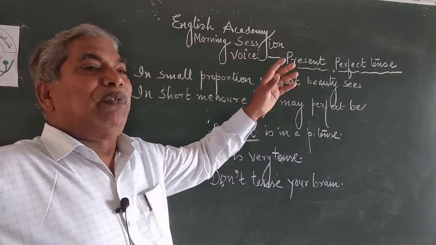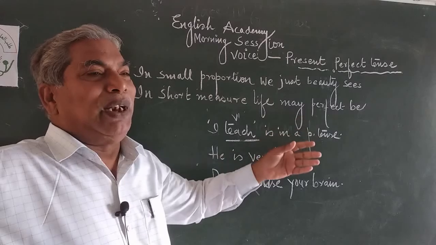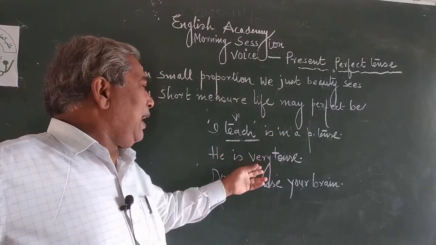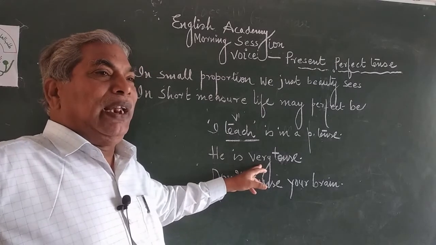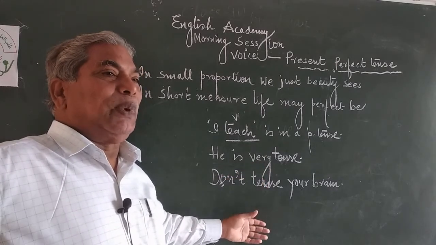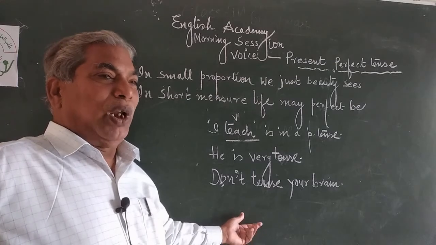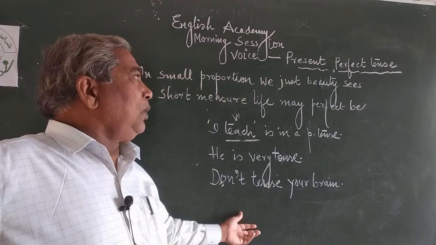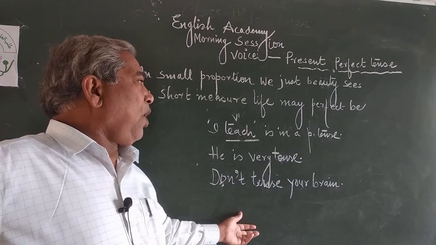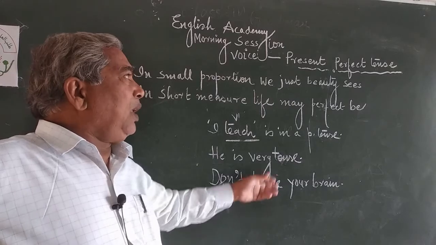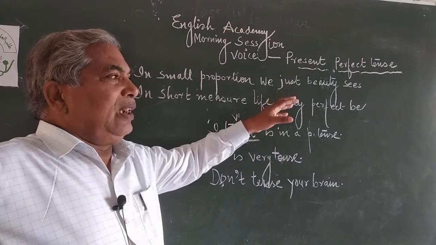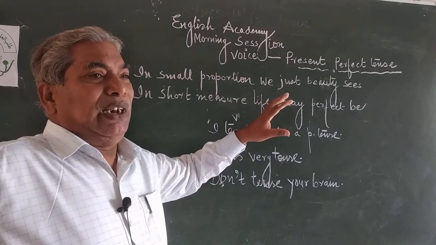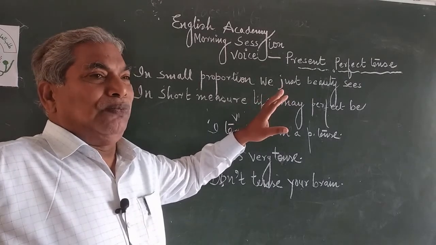In the first sentence, it has played as a noun. In the second sentence, it has played as an adjective. In the third sentence, it has played as a verb. So, my dear students, now the word perfect really has a great meaning. It has a great value.